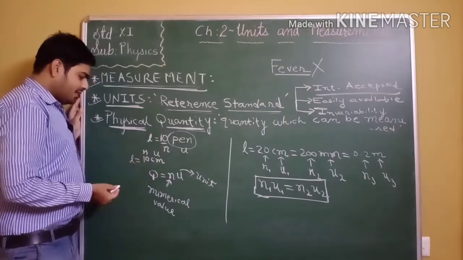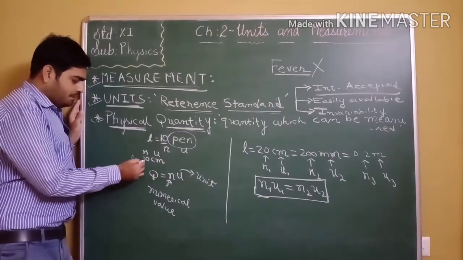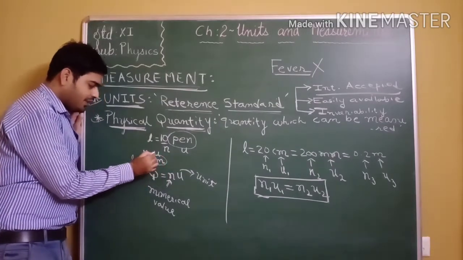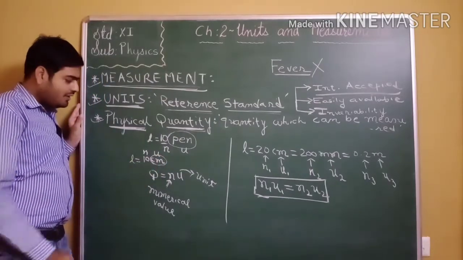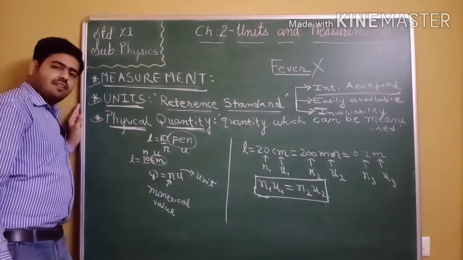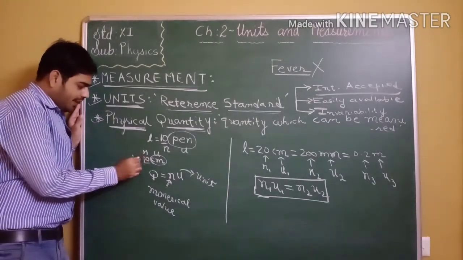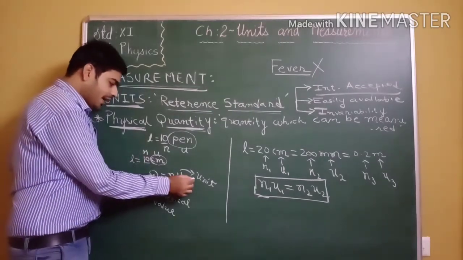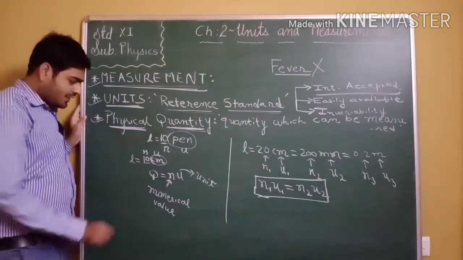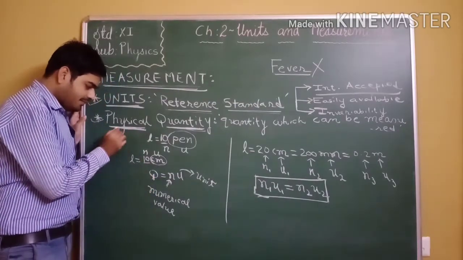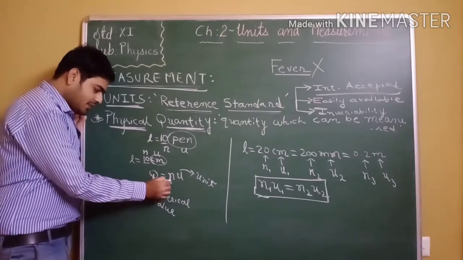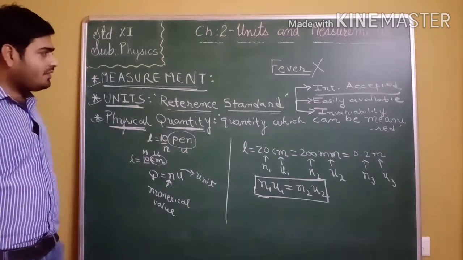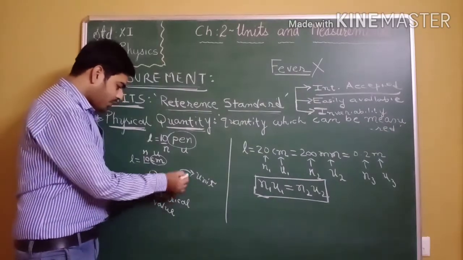तो किसी भी क्वांटिटी को रिप्रेजेंट करना है, मान लो किसी लेंथ मेजर की, तो suppose length of pen is 10 centimeter, तो यहाँ पे सेंटीमीटर जो है वो क्या बना? यूनिट। तो उसे रिप्रेजेंट करेंगे U से, और उसके साथ क्या है? 10, that is numerical value. So any physical quantity is represented by the product of numerical value and unit. Once again, Q represents physical quantity, N represents numerical value, and U represents unit. So this is the equation for physical quantity.